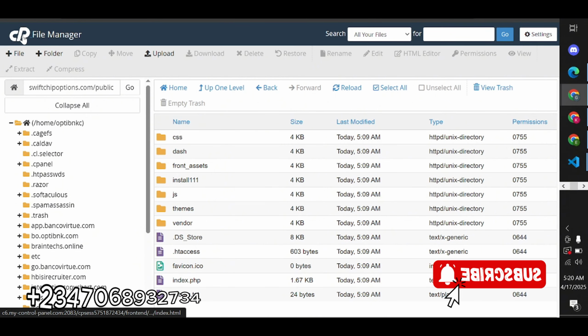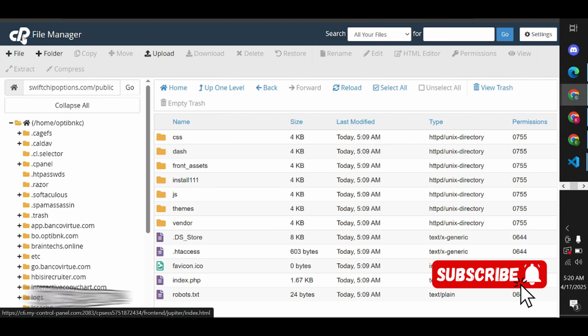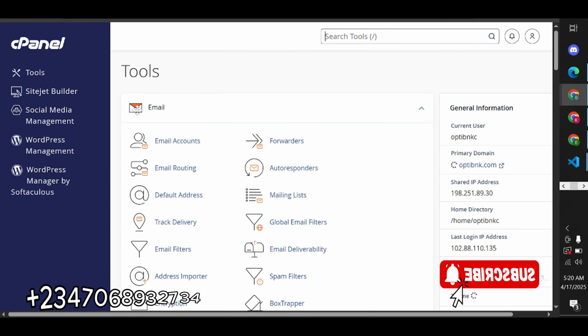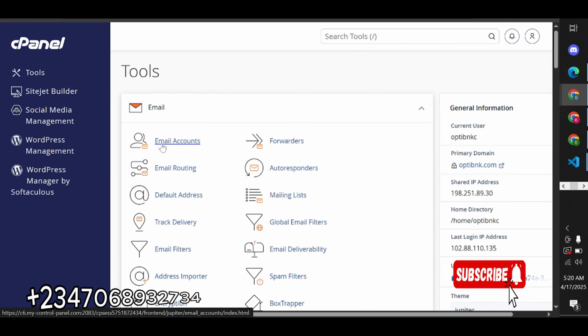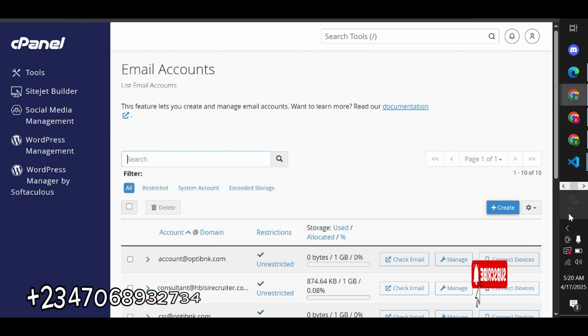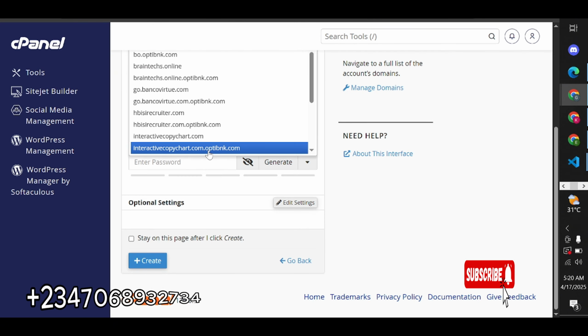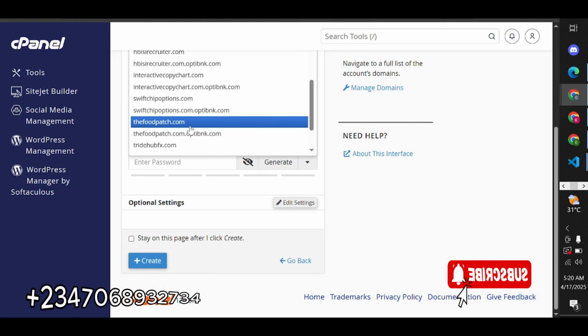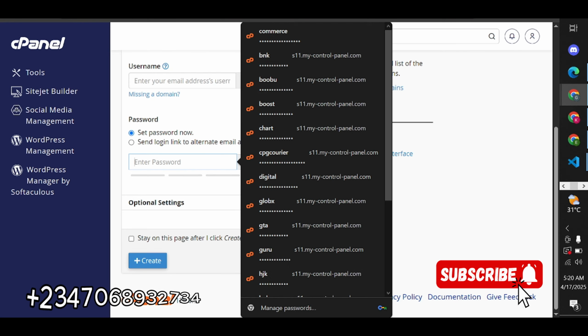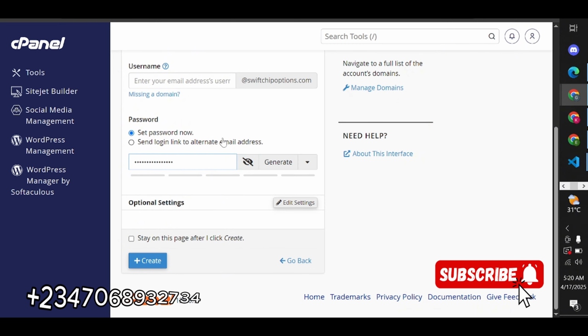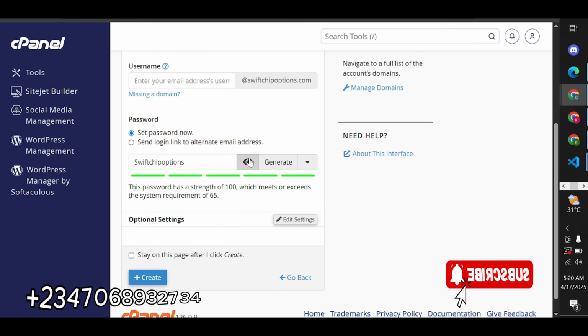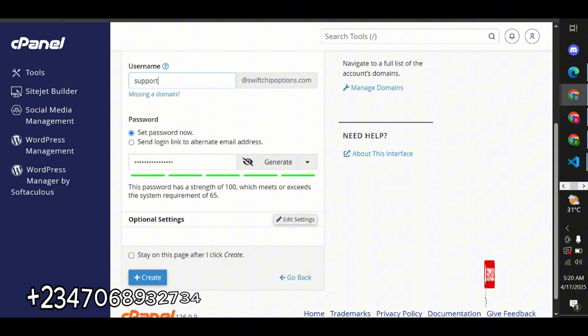Next we need to do now is first create an email. So we look for so you can't see all this.